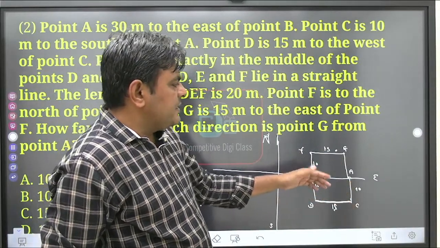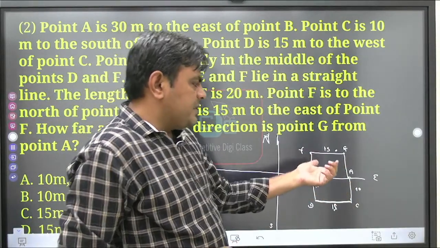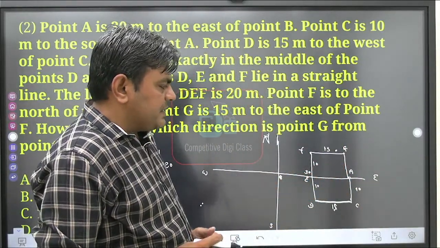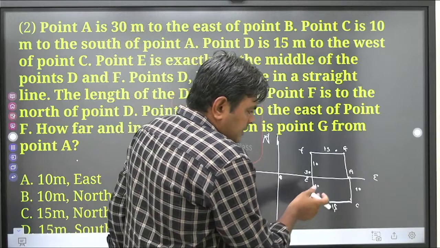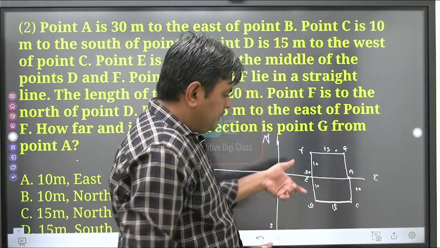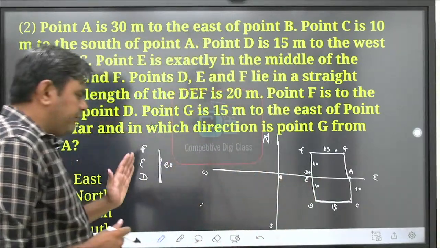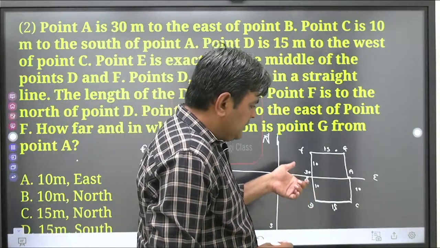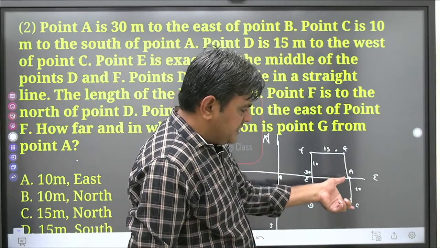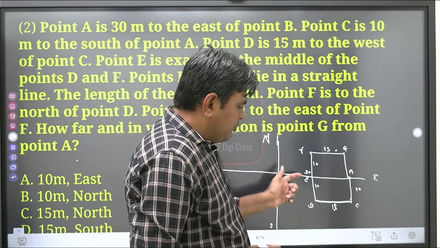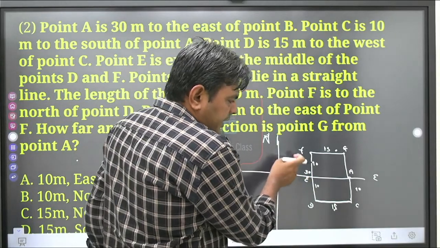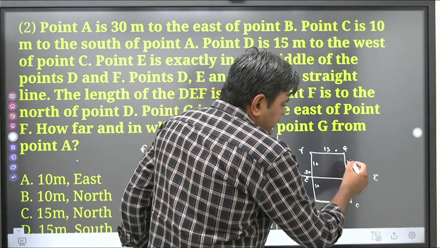So we can say that first thing, it is confirmed that it is in north direction. Second, if we need to find distance, we know that they are giving total 20 meter. This DEF line is of 20 meter. So obviously here the distance is 10 meter between A and C. So obviously E and D should be 10 meter and 10 meter should be over here between E and F. So this is also a 10 meter.